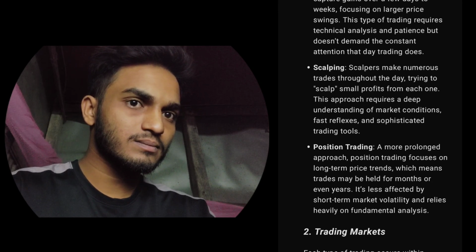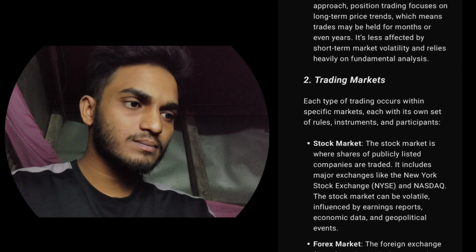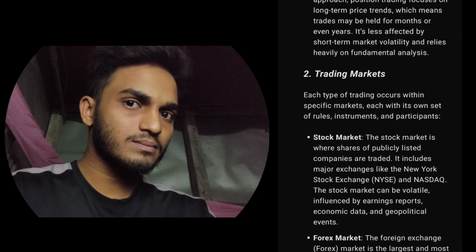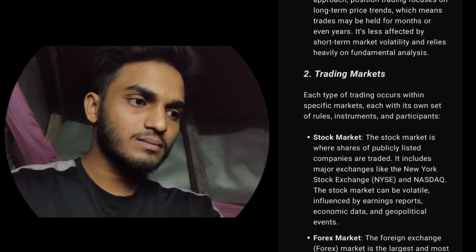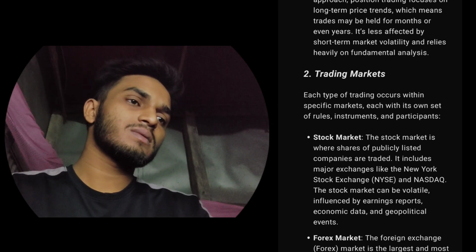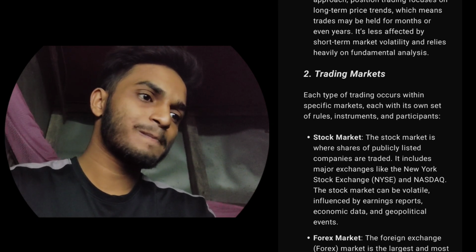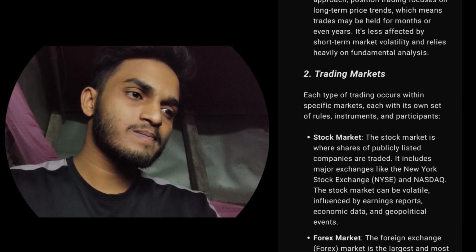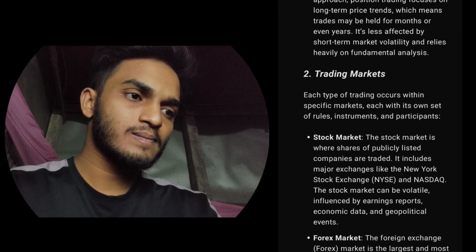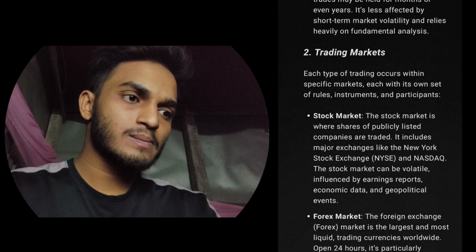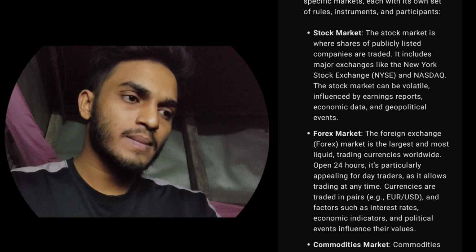Position trading. A more prolonged approach, position trading focuses on long-term price trends, which means trades may be held for months or even years. It's less affected by short-term market volatility and relies heavily on fundamental analysis. 2. Trading markets. Each type of trading occurs within specific markets, each with its own set of rules, instruments,